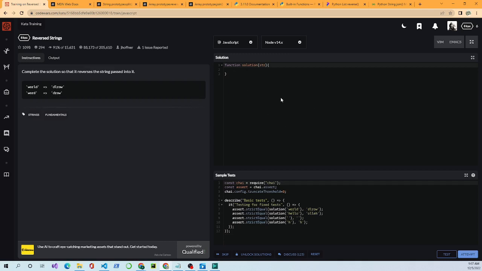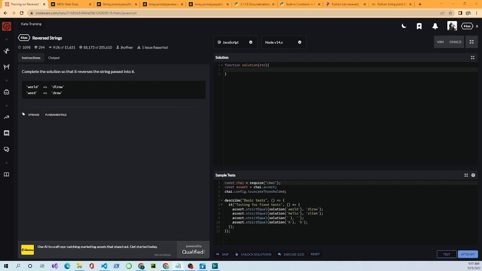So we come over here to the section where we actually work the problem. So we see the function is set up with the keyword function, and then the name of the function, which is solution, and then inside of the parentheses you have a parameter called str, short for string. And we have the open and close curly braces, and we create the function inside of that. Okay, now there are multiple ways to solve this problem.